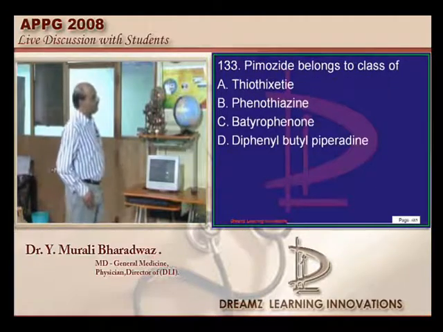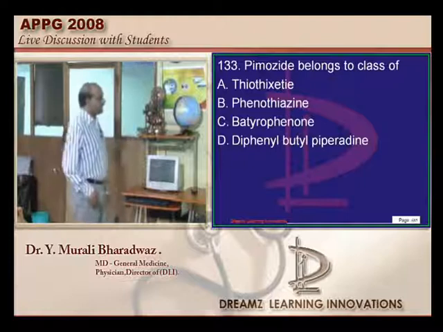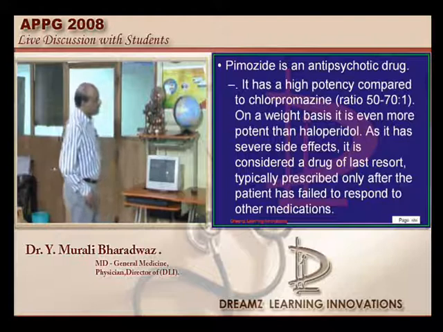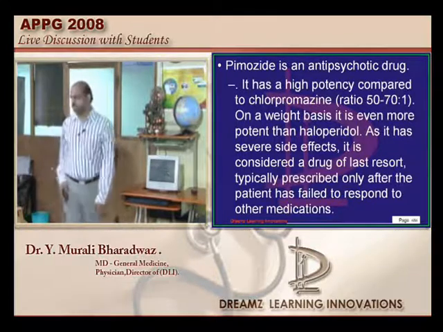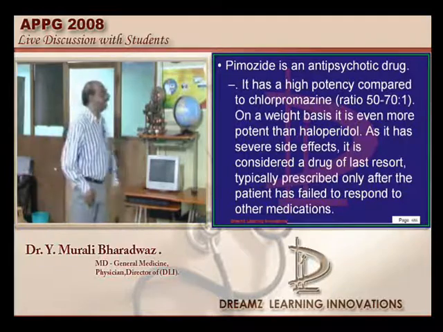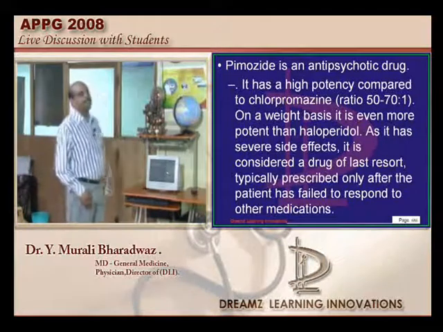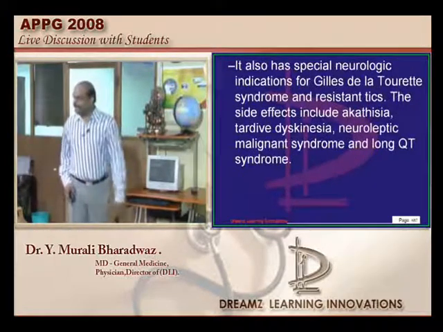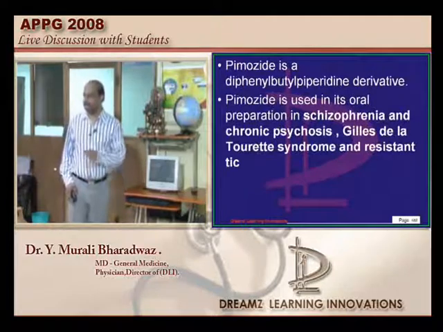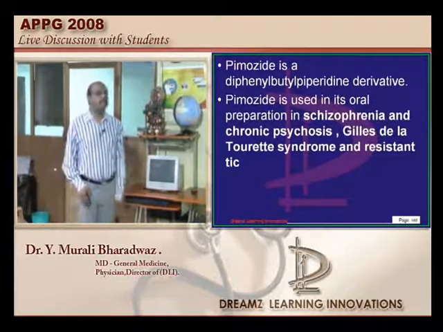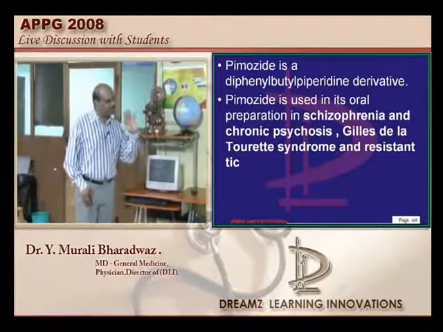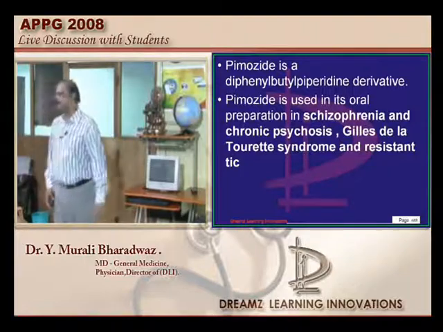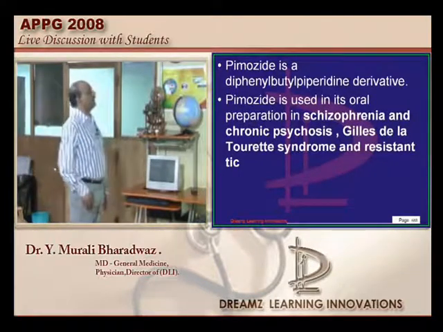Pimozide belongs to which important group? Pimozide is an antipsychotic used in the Gilles de la Tourette syndrome. Classically we use it for tics, and it belongs to the diphenylbutylpiperidine group of antipsychotics. And is it a typical or atypical? Typical antipsychotic. And that's the reason all extrapyramidal symptoms which come as the adverse effect with any other typical antipsychotic also occur with the pimozide is what needs to be remembered.